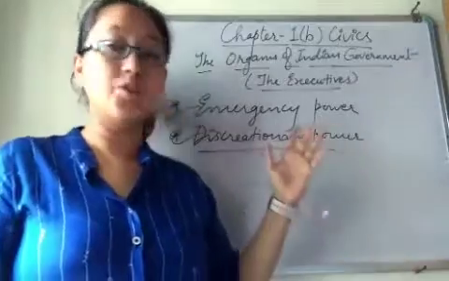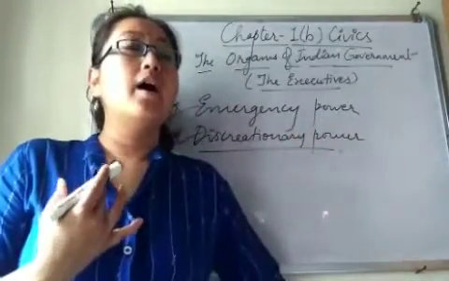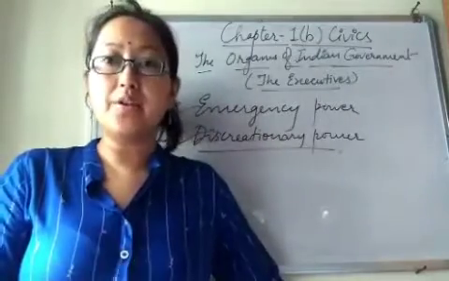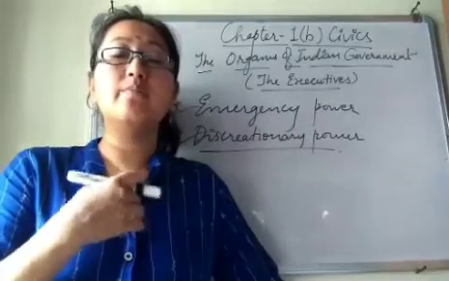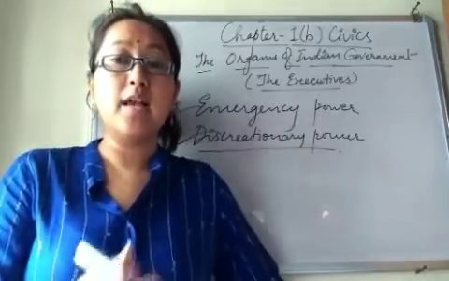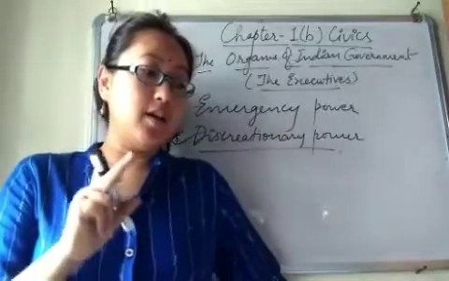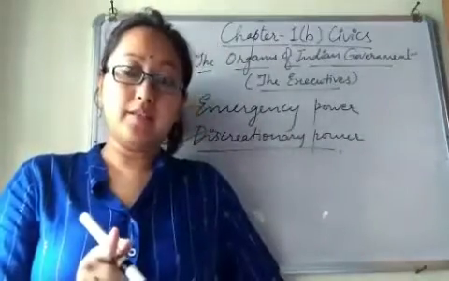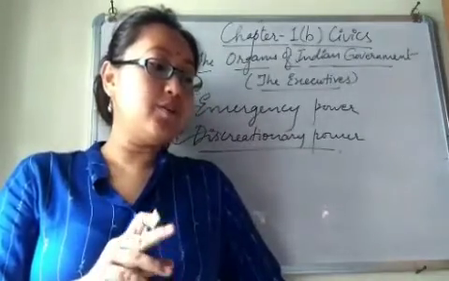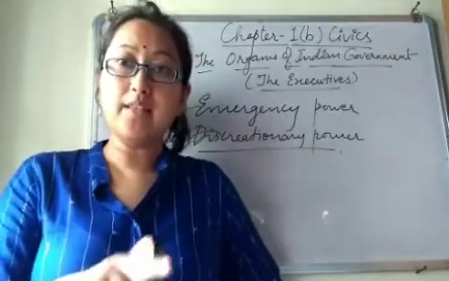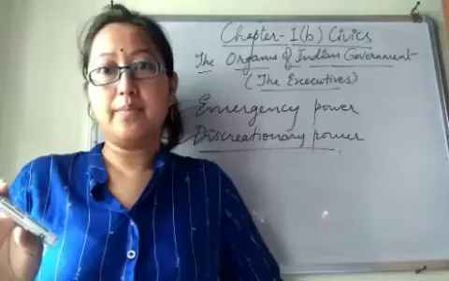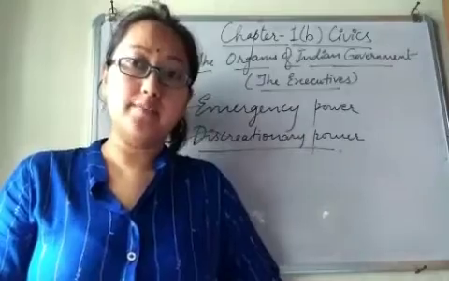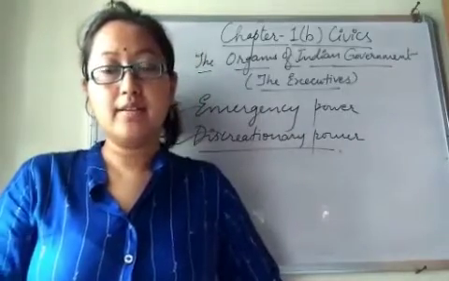As I told you, during emergency, during war, during civil war, during crisis, during aggression, the president has that emergency power to issue an ordinance. But that ordinance should be laid before the parliament for approval within 1 month. And if a proclamation of emergency is not approved within that 1 month, then it will lapse. That means it becomes null and void and ceases to operate. Clear?